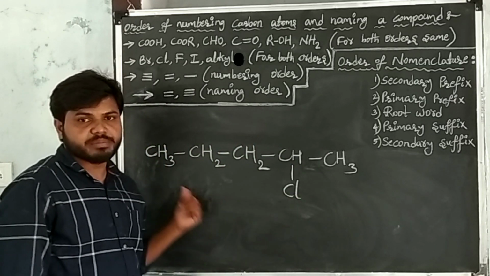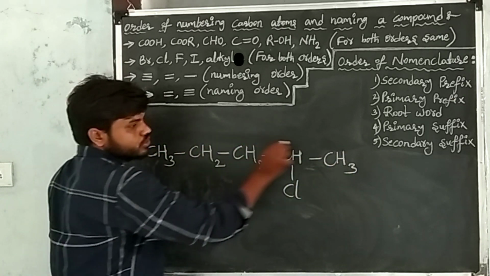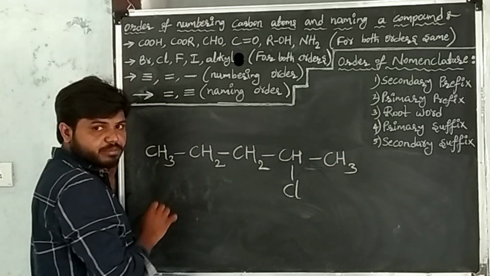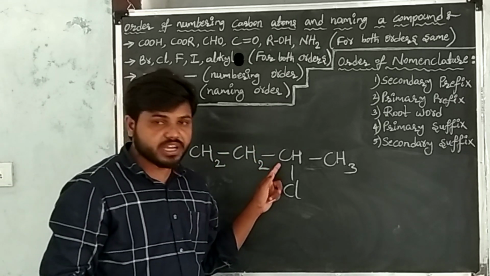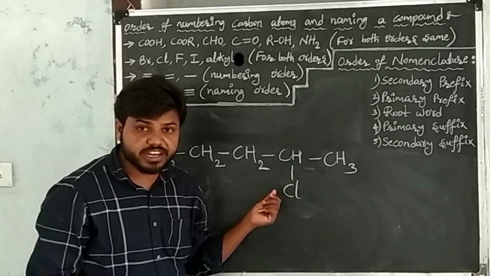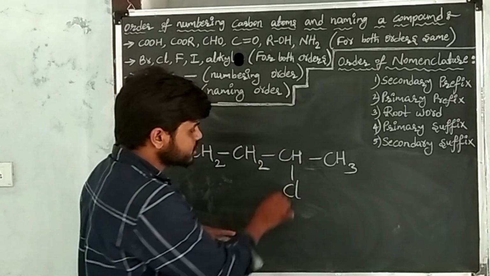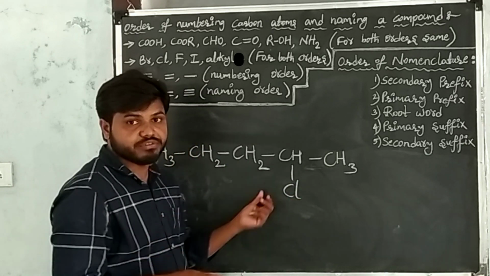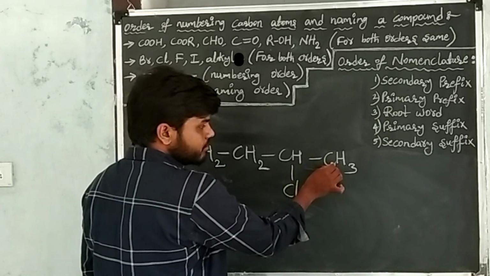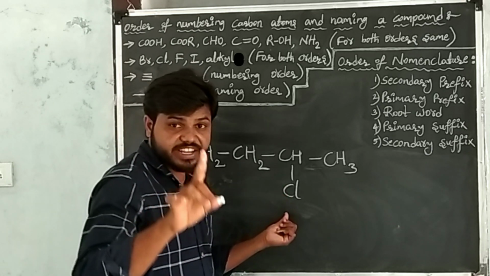This is the given carbon compound. This is the principal chain of the carbon compound. At this carbon, one substituent is there, that is chlorine. When you give the numbers to each carbon atom, this chlorine should get the least number. In that way, we should give the numbers.